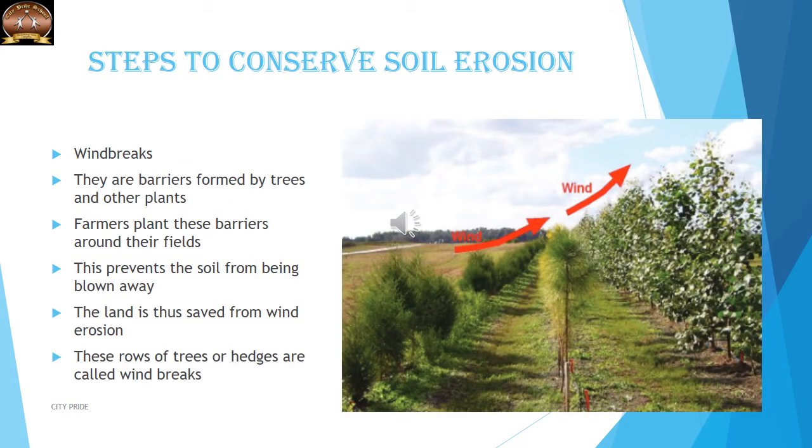Windbreaks are barriers formed by trees and other plants. Farmers plant these barriers around their fields. This prevents the soil from being blown away. The land is thus saved from wind erosion. These rows of trees or hedges are called windbreaks. So these are all different ways in which the soil can be conserved, and these ways can actually be used to prevent soil erosion.